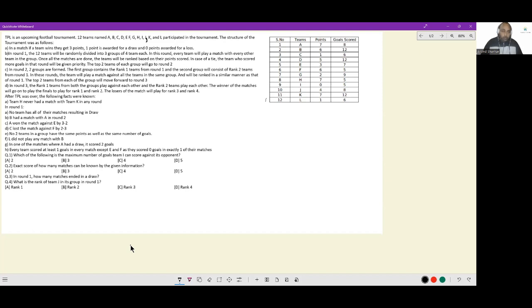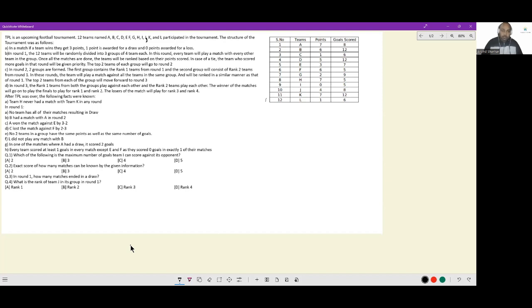In round 2, 2 groups are formed. The first group contains rank 1 teams from round 1, and the second group will consist of rank 2 teams from round 1. So there will be 2 groups of 3 teams each. In this round, the team will play a match against all the teams in the same group. So 3 matches will take place in each group in round 2 and will be ranked in a similar manner as that of round 1.